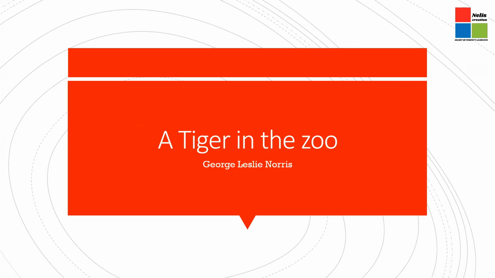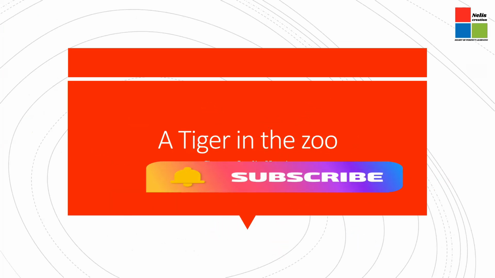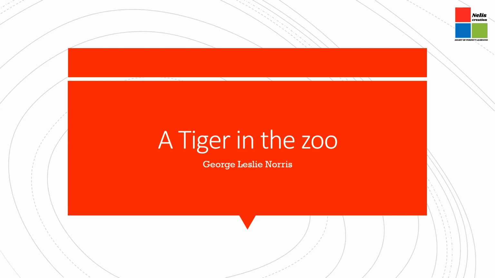At the onset, I'll introduce the poet. I'm also going to give you the central idea of the poem. We will also go through the line-by-line explanation of the poem. And at the end, I will convey the value points, the key message which the poet wanted to convey through this poem. So let's get started.